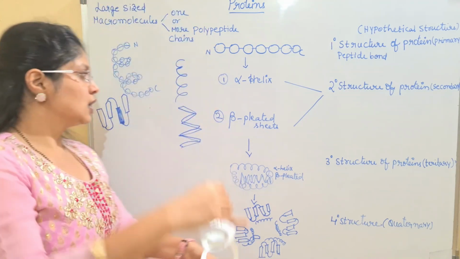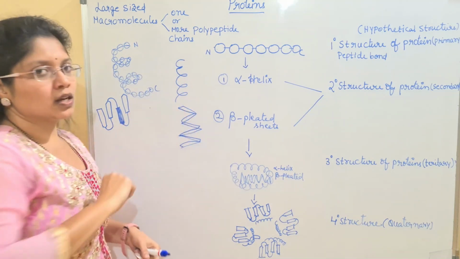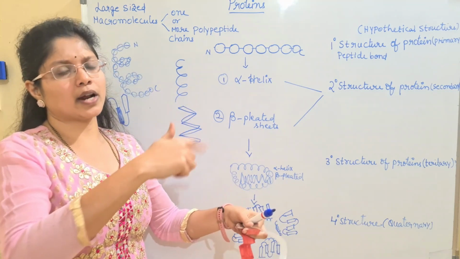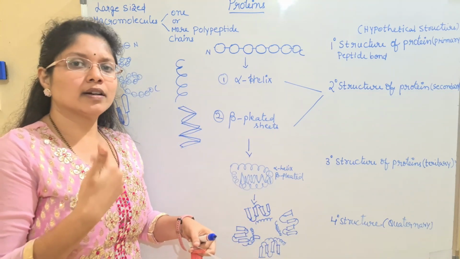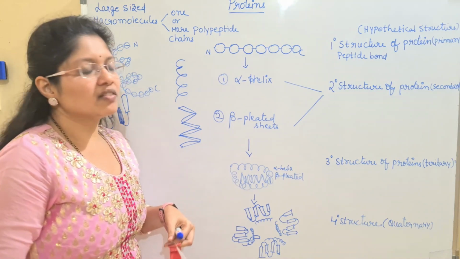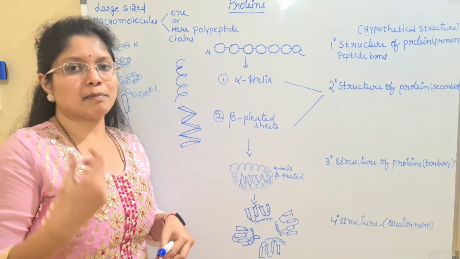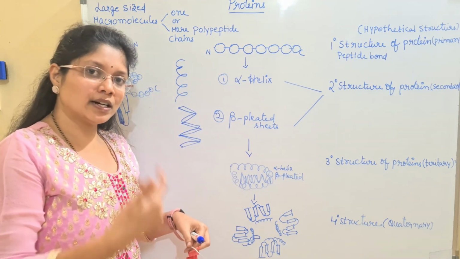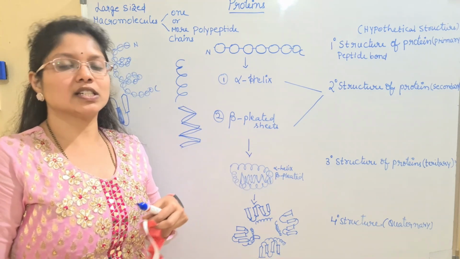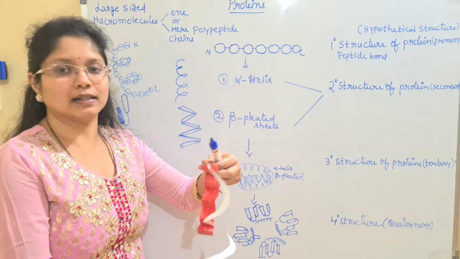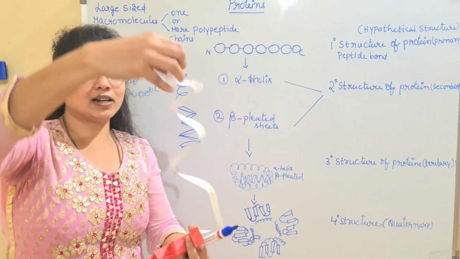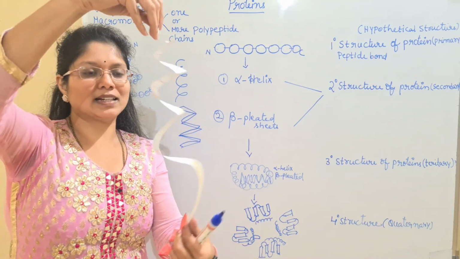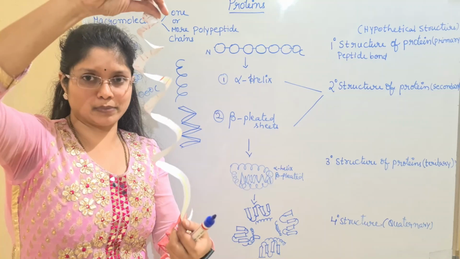Here I have given the structure. It can be a left-handed curl or a right-handed curl, and we generally speak of its parallel or anti-parallel nature. So the alpha helix can be present as a right-handed or left-handed helix, parallel or anti-parallel. This is how the alpha helix is generally present. It is helical and like a curled ribbon.